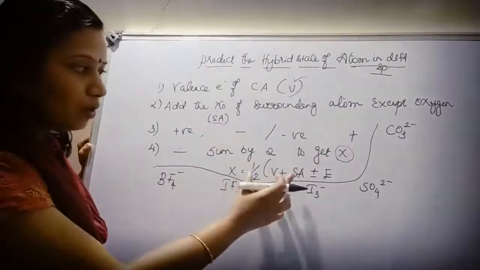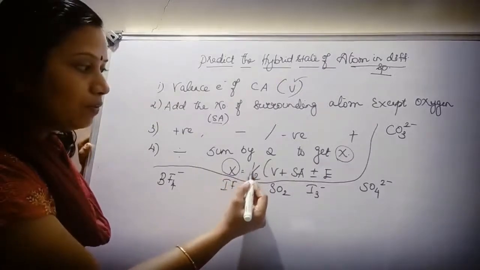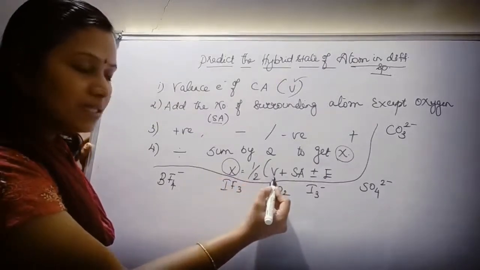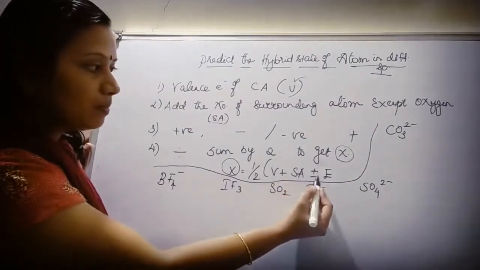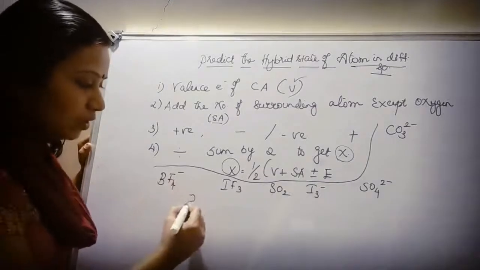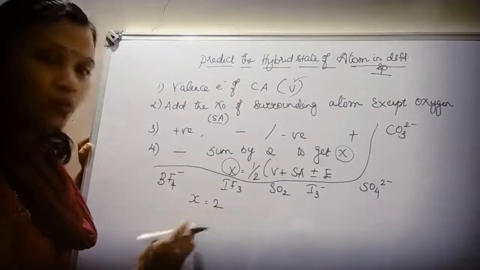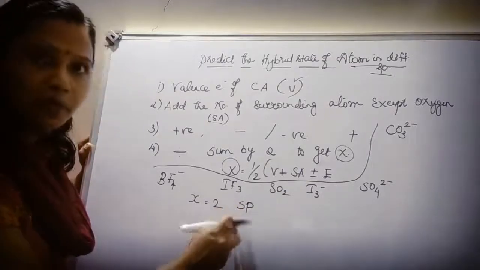Now this is the formula. To know the value of x, what is the formula? X is equal to half of the number of valence electrons present in the central atom plus surrounding atoms plus or minus charge. Say for example children, if the value of x is equal to 2, then the hybridization should be sp, so s and p orbitals are involved.